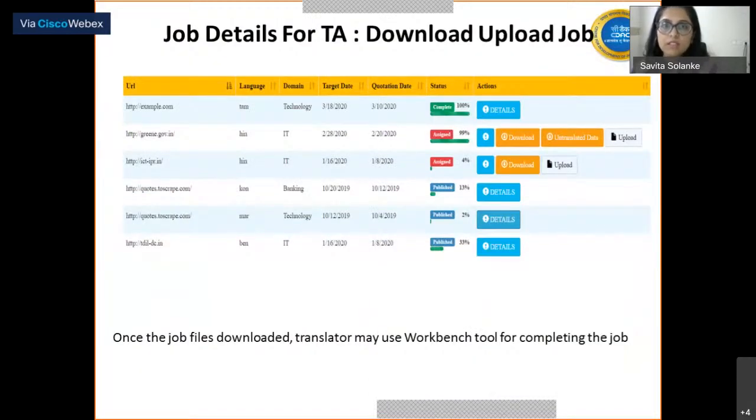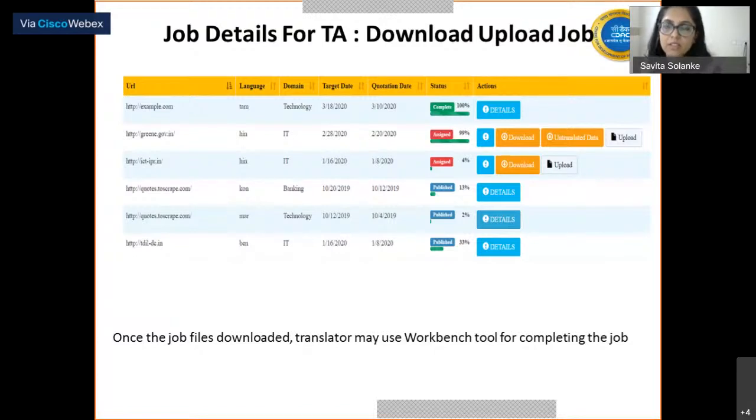In these job details, the TA has a download button where he can download the job, and an upload button where he can upload the job that has been translated. Also, we have provided a facility of untranslated data. For example, in the second row, we can see 99% of the job is complete and 1% is remaining.